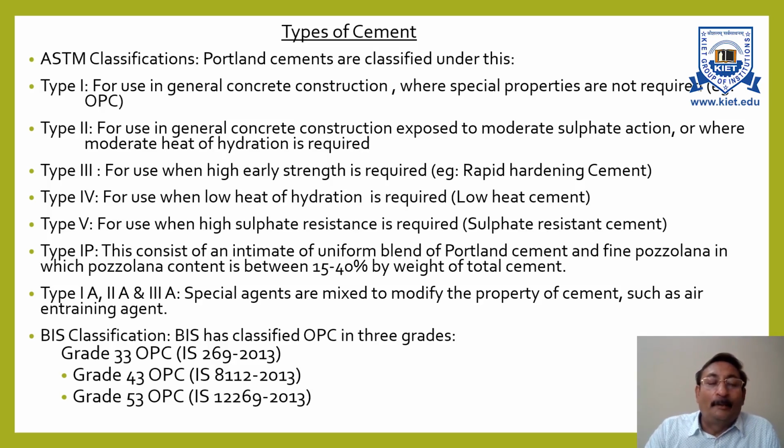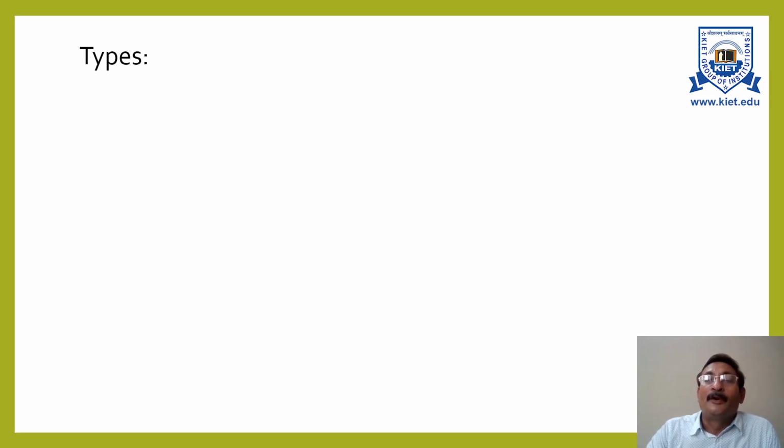It means that if I am talking about grade 33 OPC, it means that after 28 days, if we make a cube of cement mortar and if we test it for the compressive strength, then after 28 days, the minimum strength will be 33 Newton per mm square. In the same way, it is grade 43 and grade 53. So, like this, different types of names have been given to the cement according to their use.